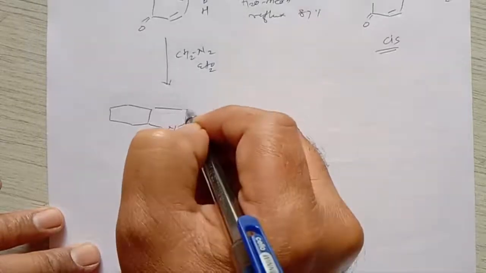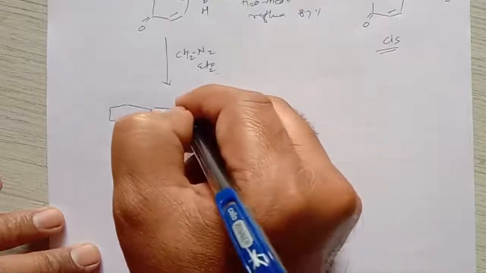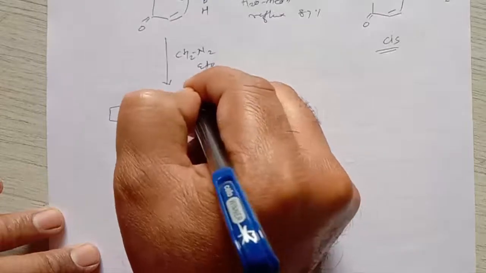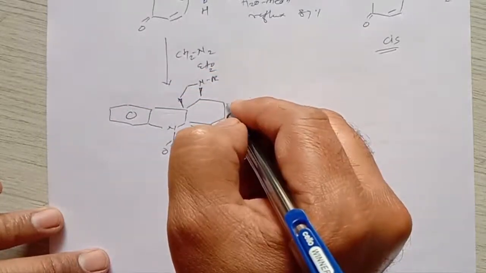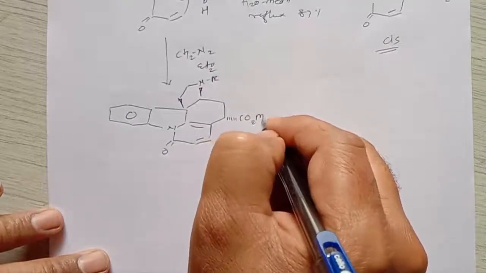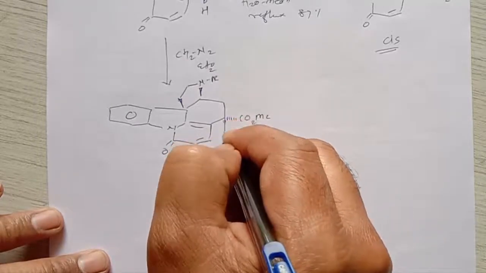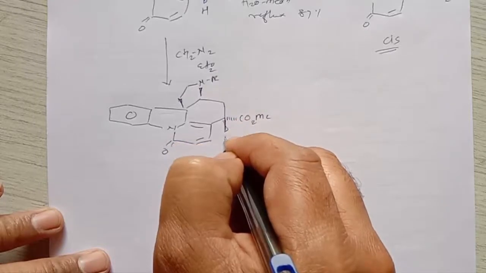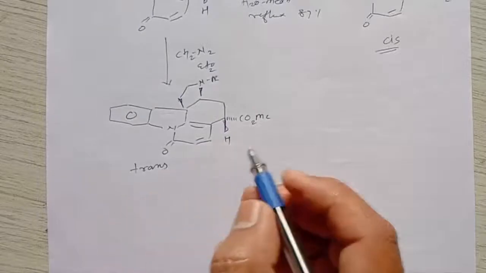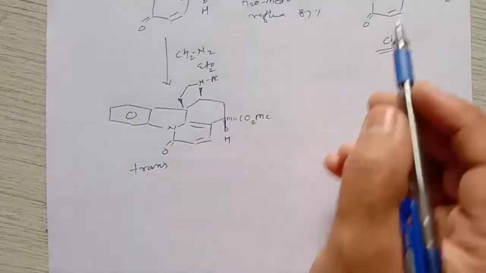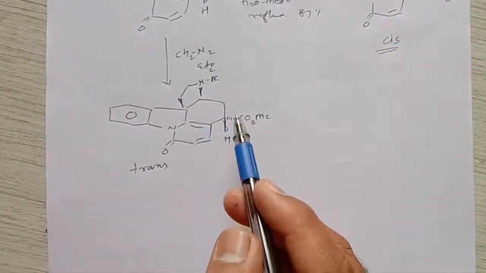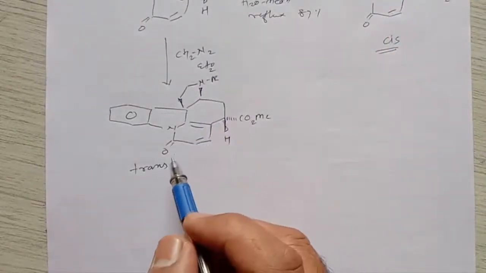Carbon double bond here, NaC, CH2, and here it gives formation of CO2Me, and hydrogen is above the plane. So this is called a trans molecule. Because of these functionalities, this molecule is cis, and here we can see that this is a trans molecule.